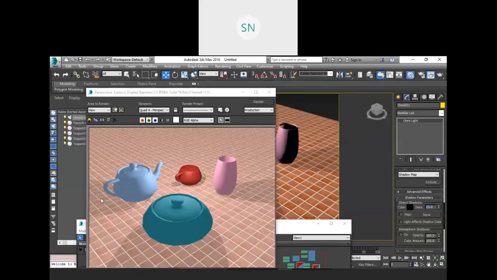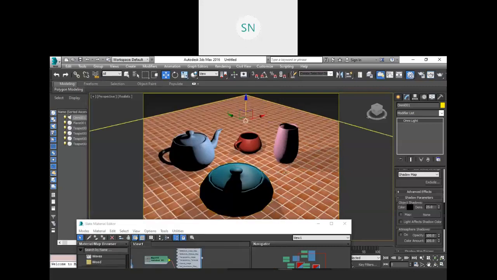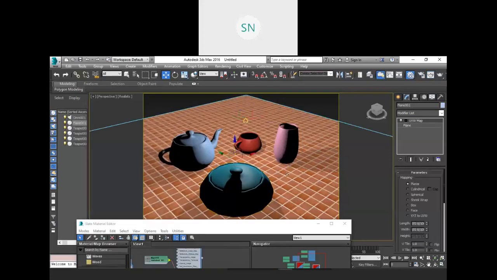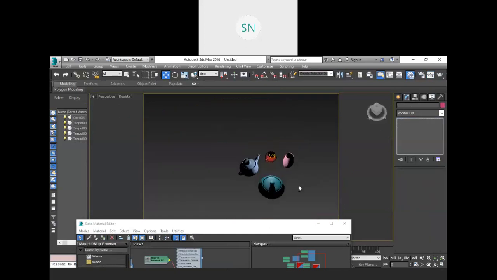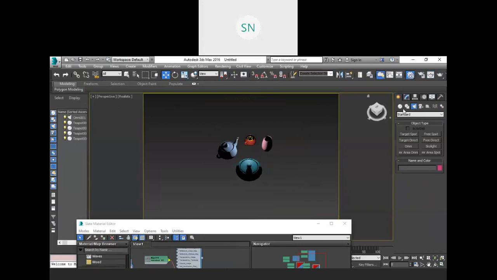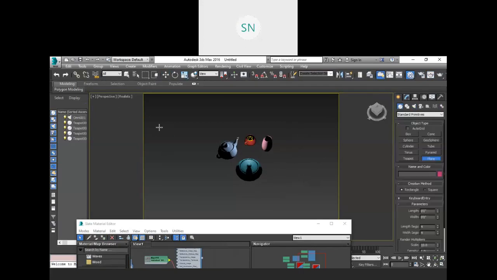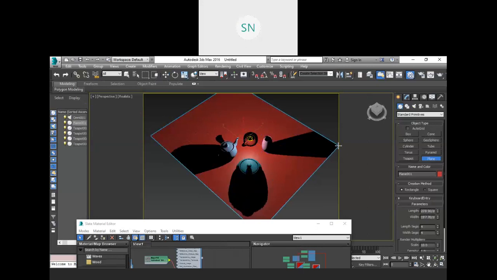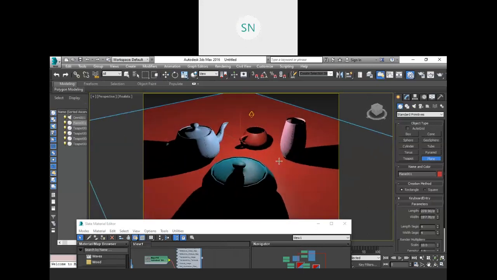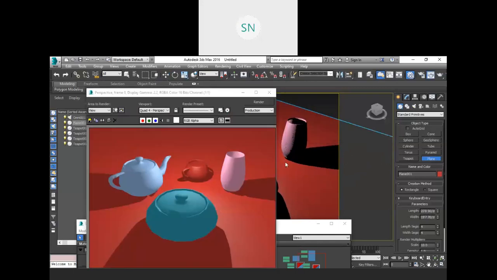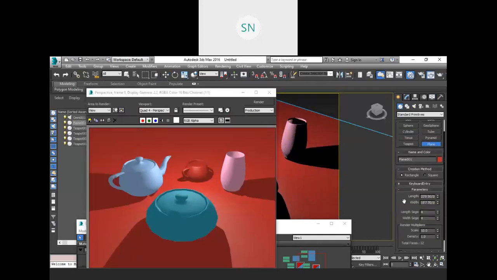So it is again a little dark shadow, right? But that is because of this color. Let me remove this map actually. Now it is fine. See, that is because we are using some other material, that is why you are getting that type of output. Now it is fine, right?